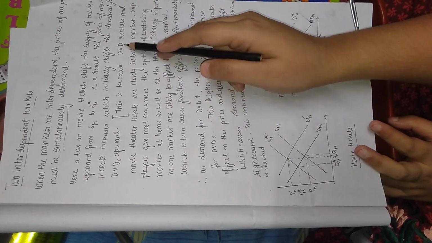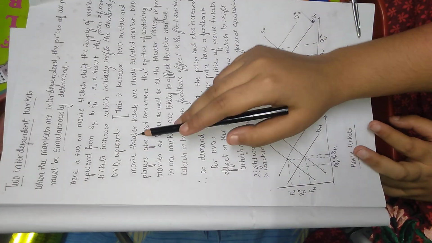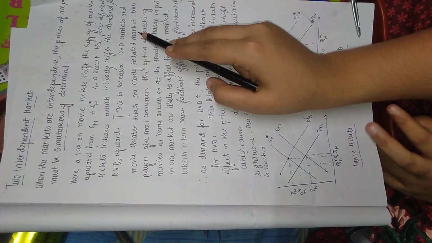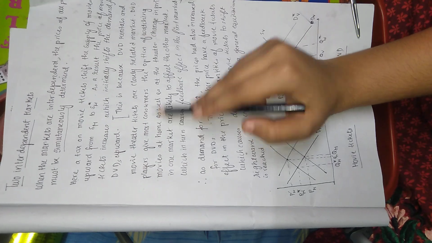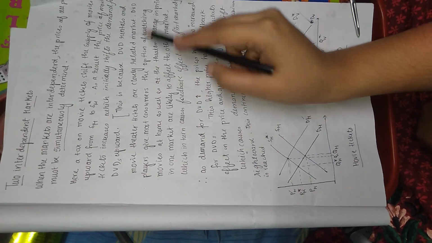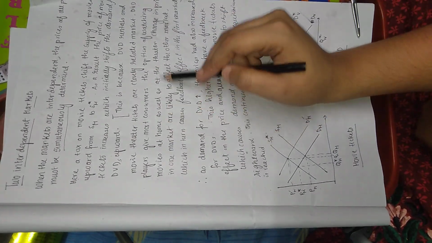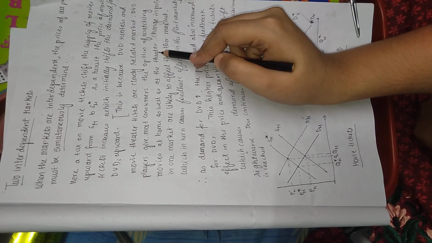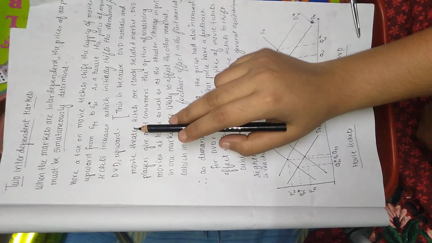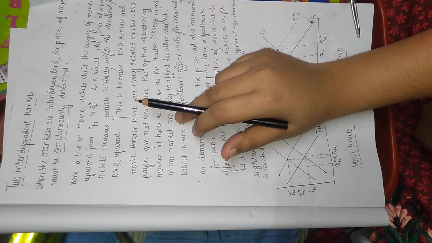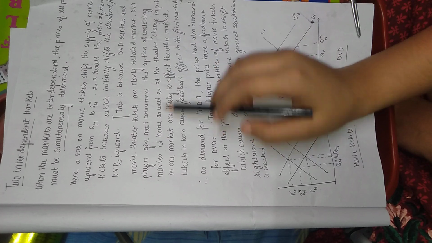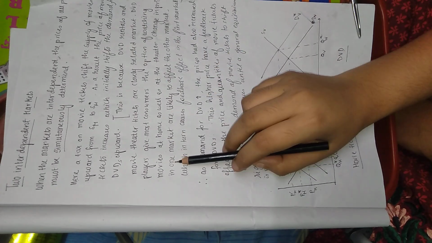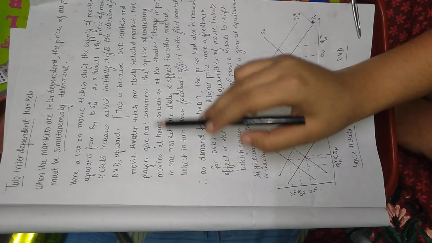This is because DVD rentals and movie tickets are closely related markets. They are obviously closely related markets because DVD players give most consumers the option of watching movies at home as well as at theaters. That's why they are closely related or interdependent markets, because they are serving the same purpose.